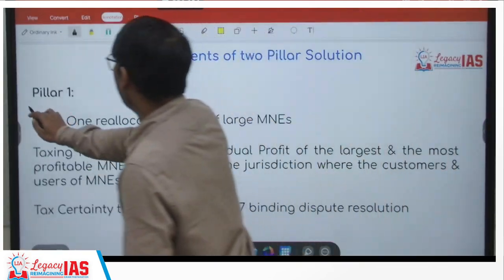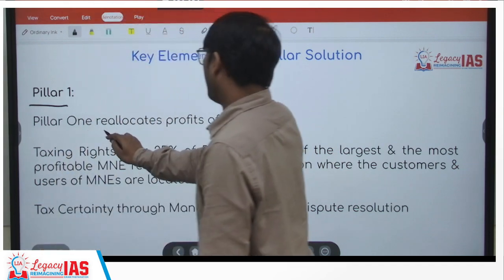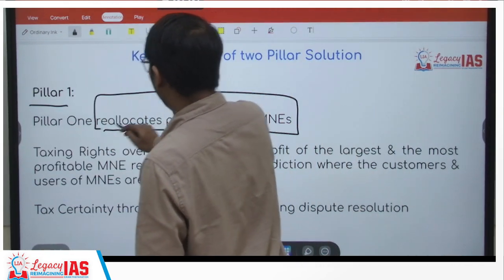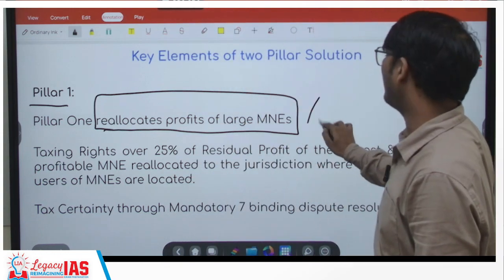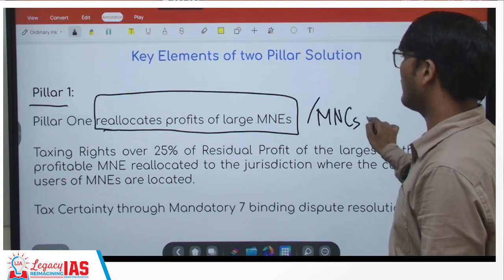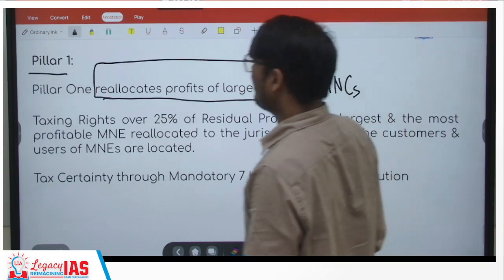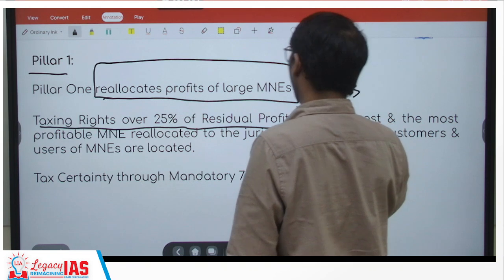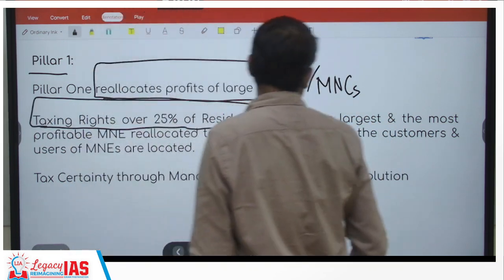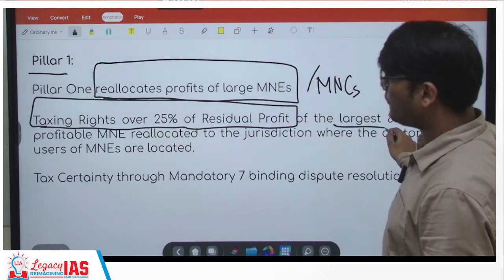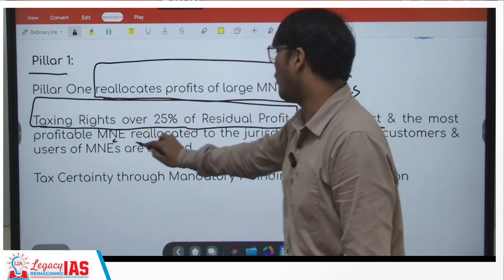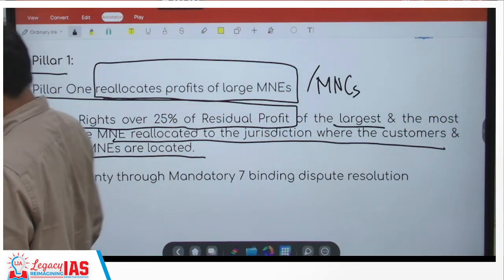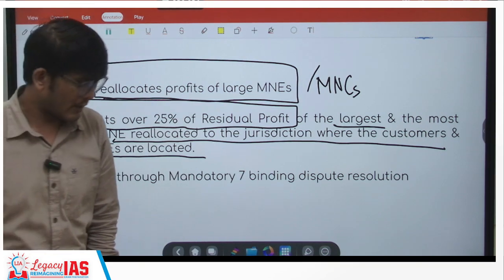The first pillar reallocates profits of larger MNEs, multinational enterprises. You can call it the same as MNCs. So what they are doing here is taxing rights over 25% of the residual profit of the largest and the most profitable MNEs, reallocated to the jurisdiction where the customers and users of the MNE are located. Let me explain this point.